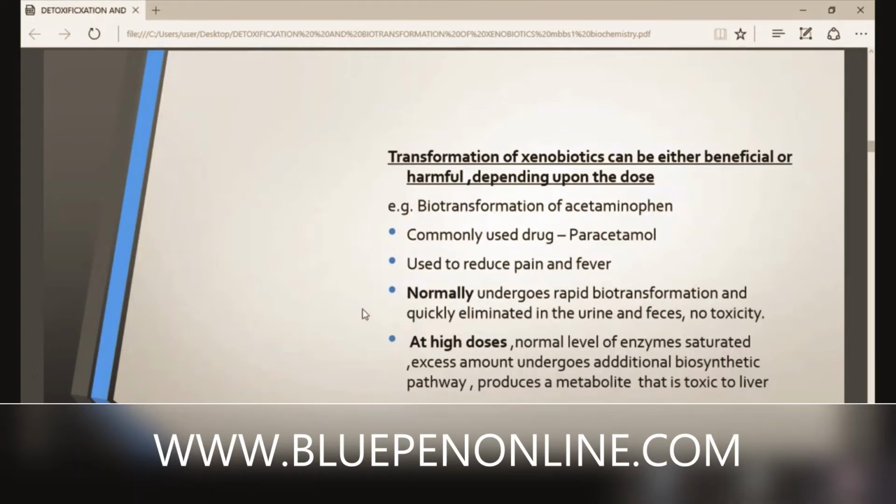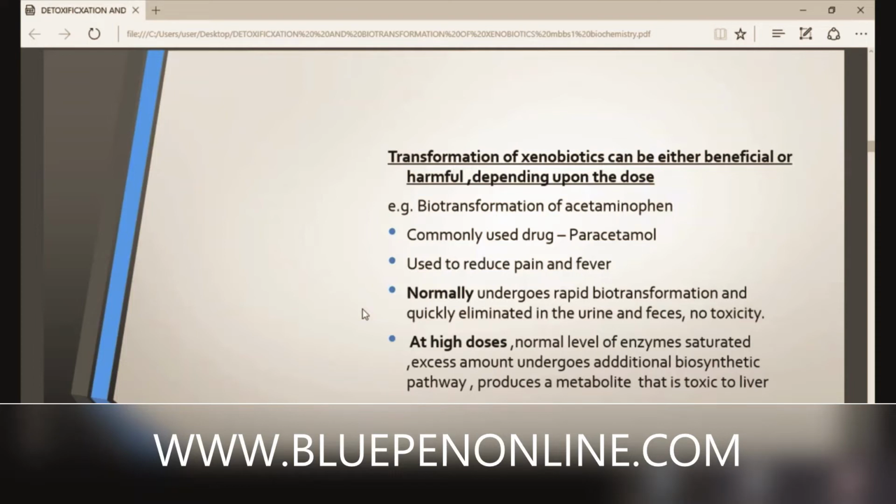What is the minimum interval for that drug? Paracetamol, acetaminophen. The minimum difference is 6 to 8 hours.